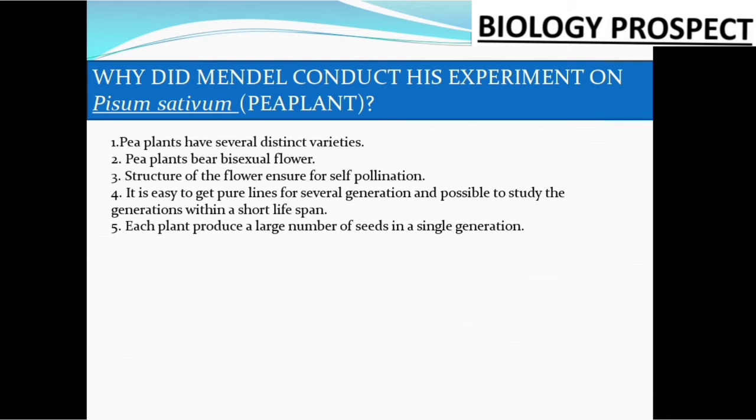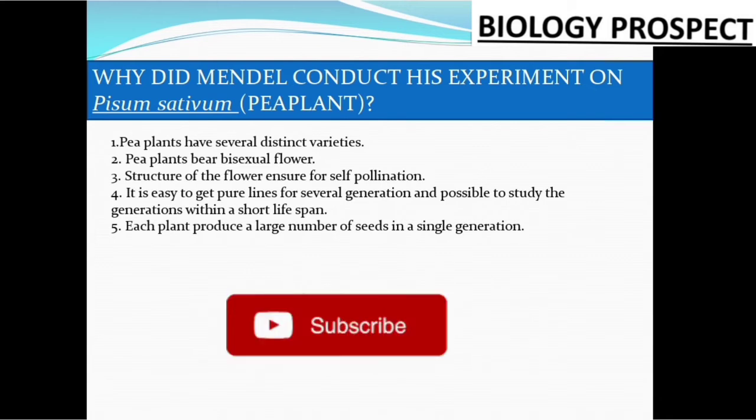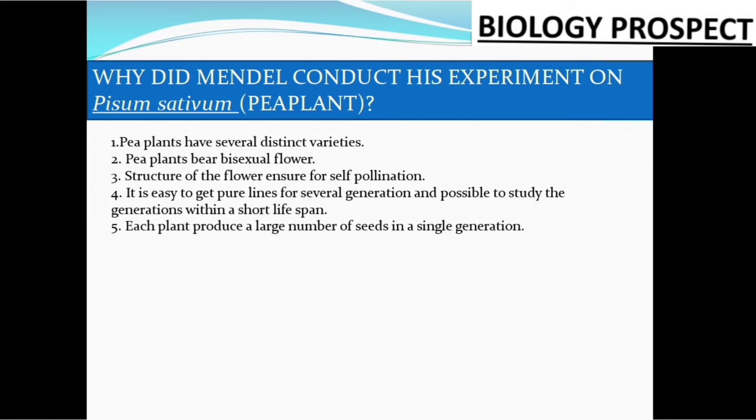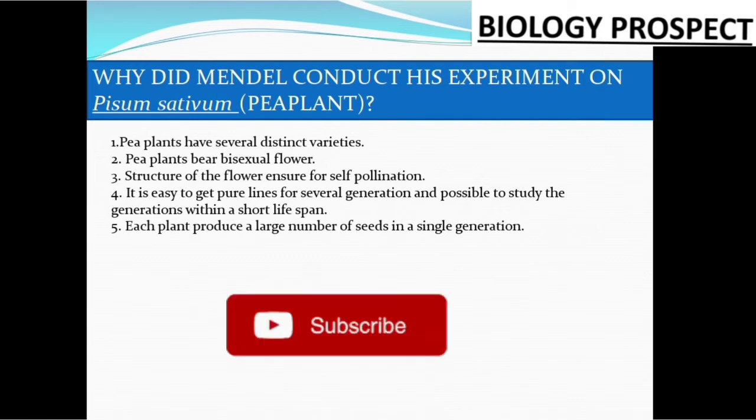So within a 1 year lifespan, Mendel could easily perform the different experiments, because he detected 7 different distinguished characters, and one by one he crossed these characters and found results which helped him put forward different concepts about genetics. So it is easy to get a pure line for several generations and possible to study the generations within a short lifespan.